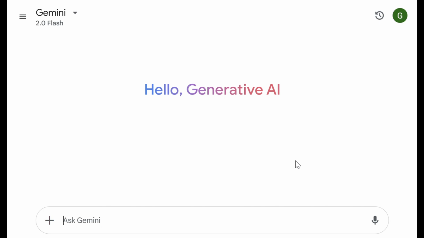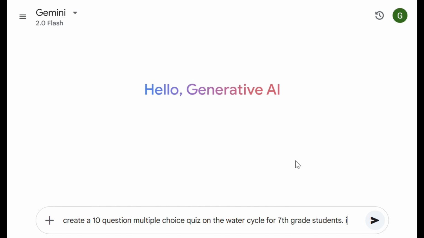So here we can type the prompt like: create a 10 question multiple choice quiz on the water cycle for 7th grade students. Include an answer key.